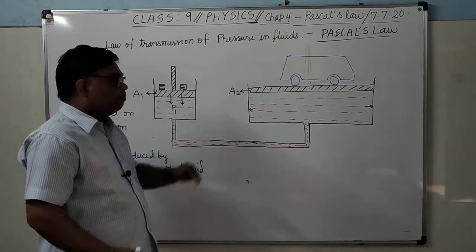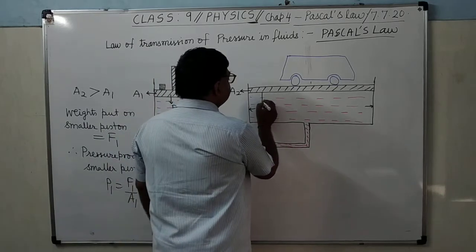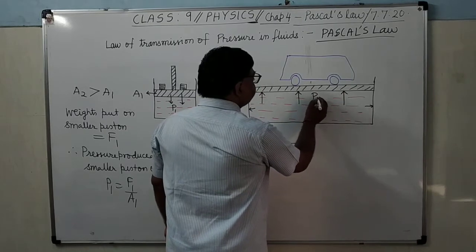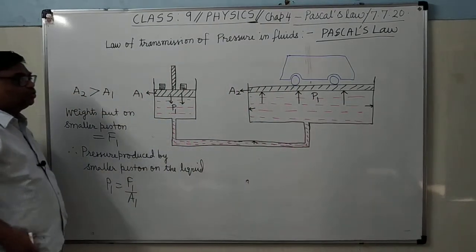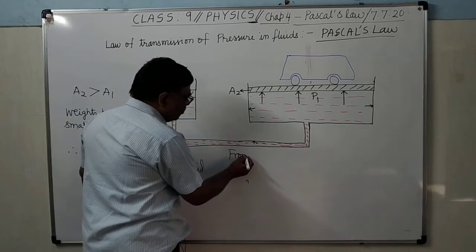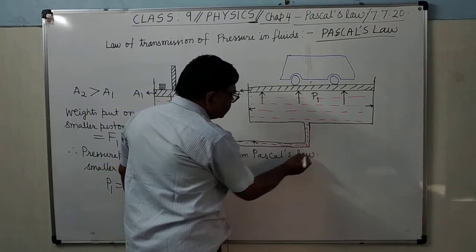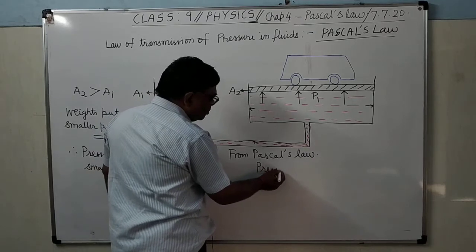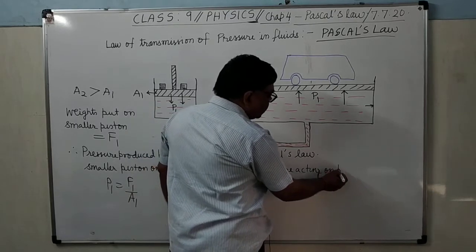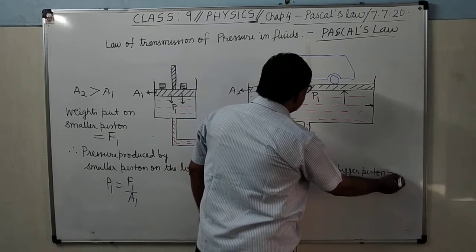So here, this additional pressure that has been created will have no effect. But this is a movable and frictionless piston. So what will happen here also? Pressure P1 will be developed. When pressure P1 is developed, how much force will start acting? From Pascal's law, the pressure acting on the bigger piston will be equal to P1.